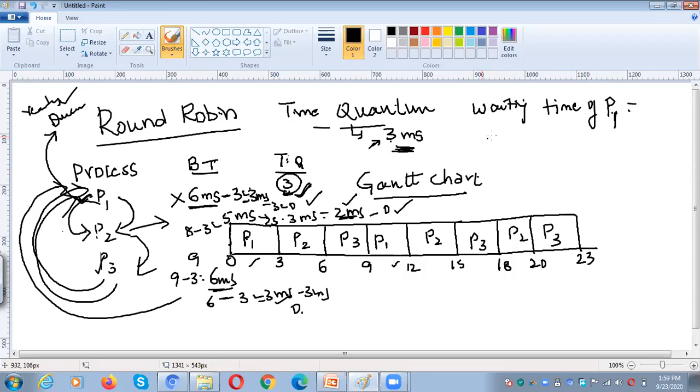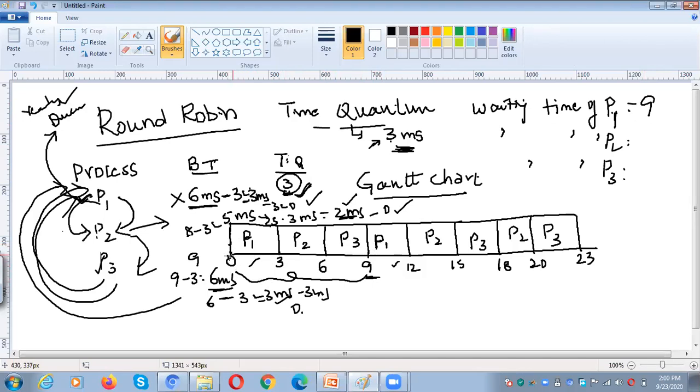Six, madam. What is the waiting time of P2? And then what is the waiting time of P3? Tell me. See, in order to understand this one, what we need to do? Same as this morning, what we did for SJF, the same procedure. You need to go to the last appearance of P1, when P1 appears in the Gantt chart last. So we need to take this value 9. In those 9 milliseconds, how much time will P1 have consumed?